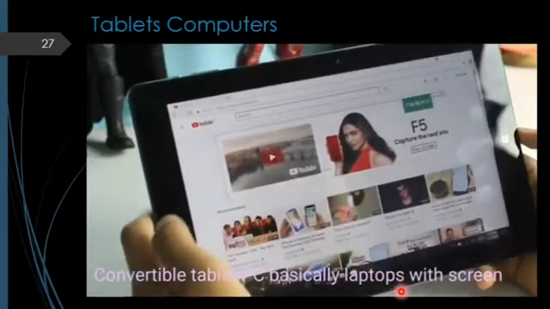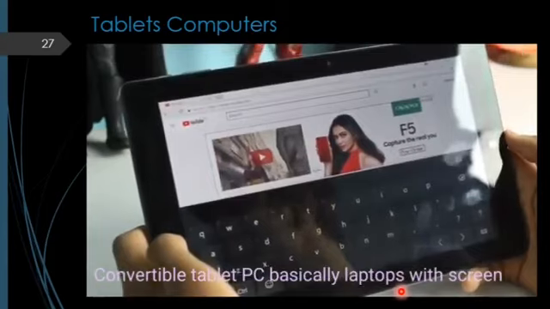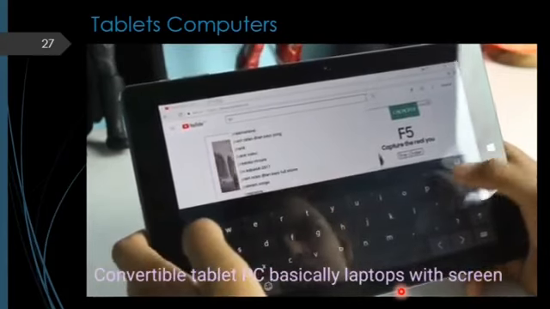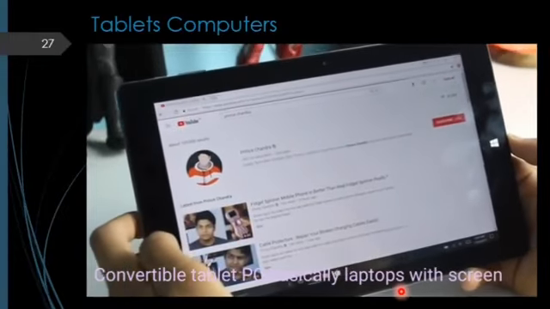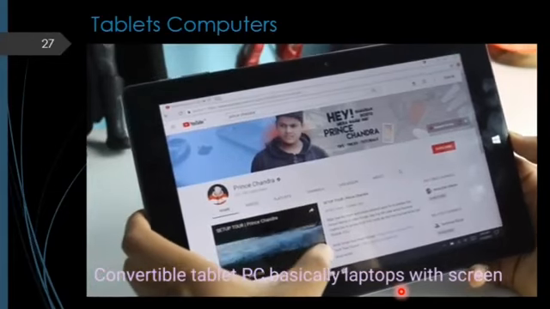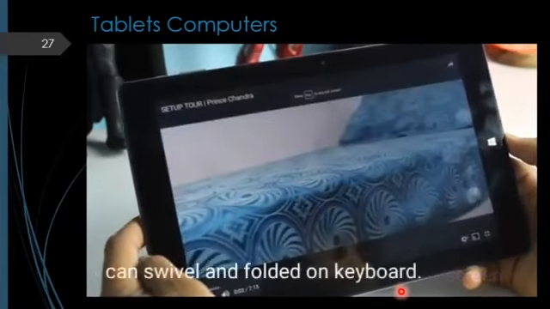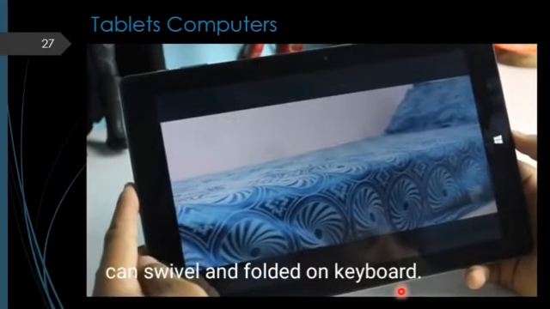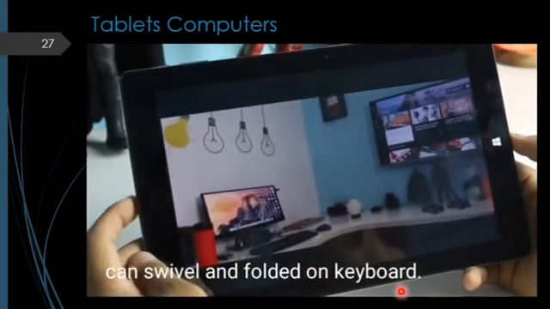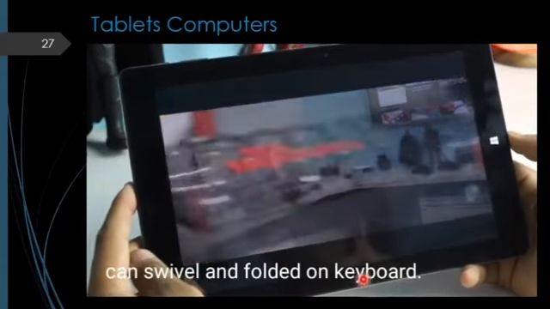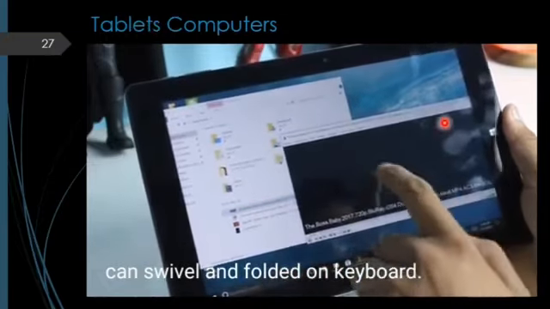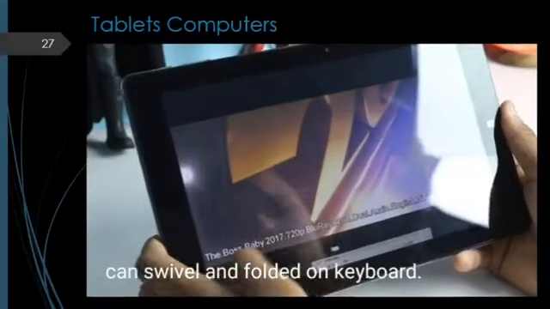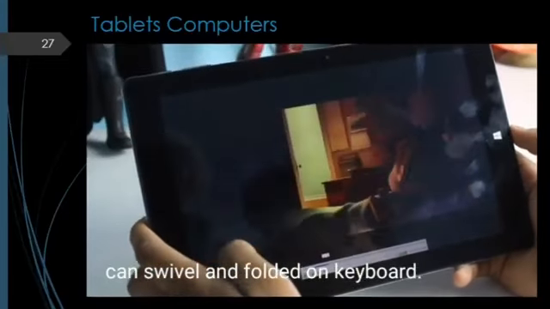Convertible tablet PCs are basically laptops. You have already seen so many laptops. It has a screen that is folded, so you can open the keyboard by swiveling the laptop, the screen will come, and after the screen comes, we can type from it. So each of these laptops is called a tablet, and we can swivel the screen up and the keyboard will open. That is a hardware keyboard, not a virtual keyboard. You can see the person is watching cartoons on the tablet.